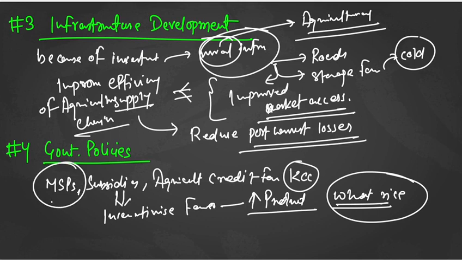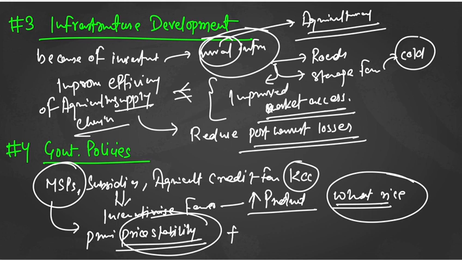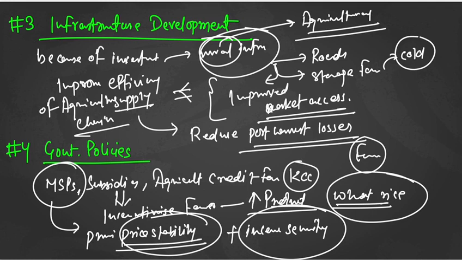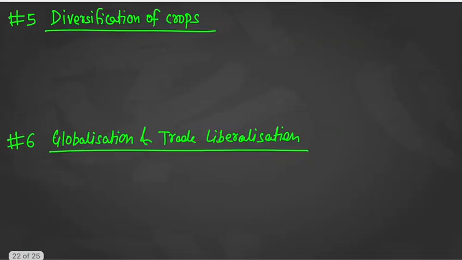If you talk about MSPs, what are MSPs doing? They are providing price stability. This we have discussed in the classes also. Okay, price stability is provided. Once you have price stability, then this MSP is going to provide income security also. You remember I had talked about government jobs whenever I discussed the farm bills. In government jobs, you will have security. So this MSP is going to give income security to the farmers. In this government policy, if you recall any scheme, you can write that also.